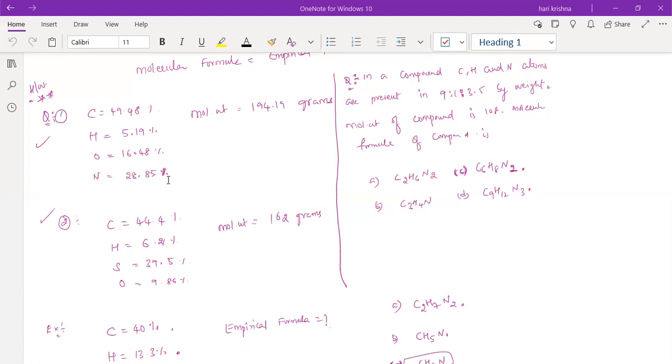You have to find both the empirical formula and the molecular formula. So for the second one, the molecular formula is the same as the empirical formula. Yes, sir. Good.